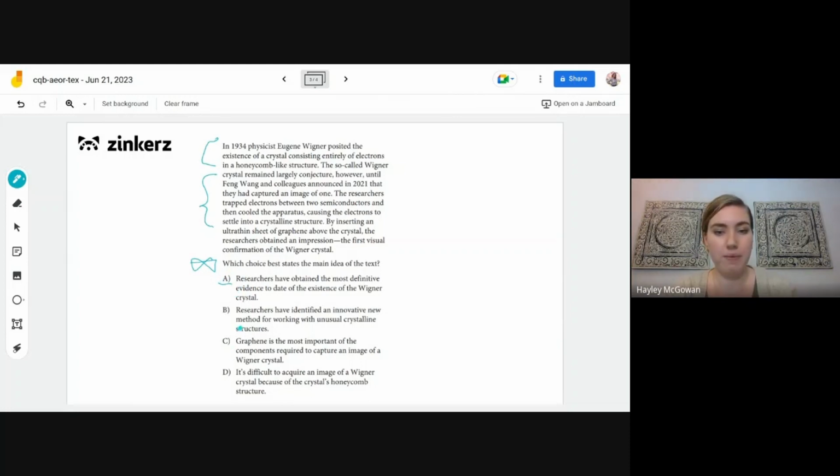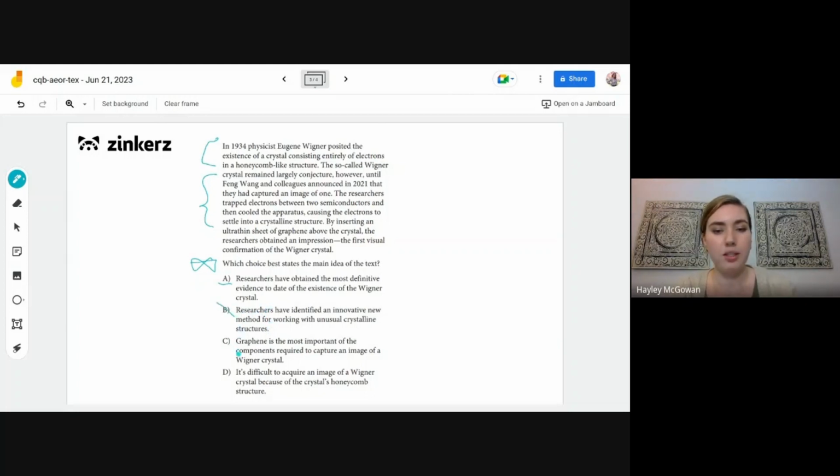B, researchers have identified an innovative new method for working with unusual crystalline structures. So this one's going to be a little bit too general, okay? It's talking about crystalline structures overall, but here we're only talking about the specific Wigner crystal, so we can eliminate that one.